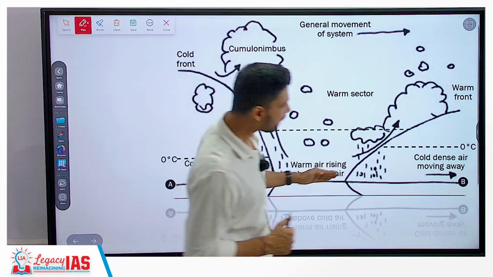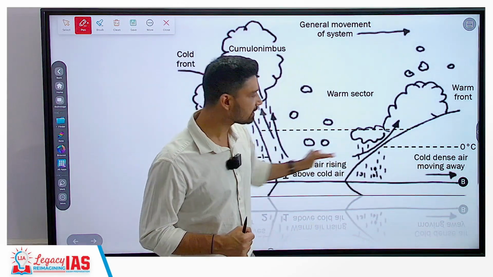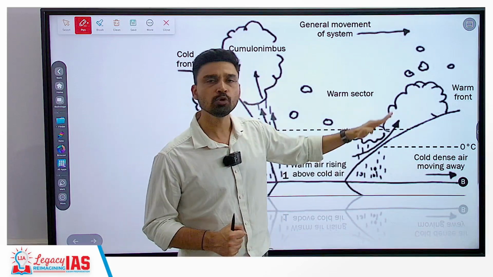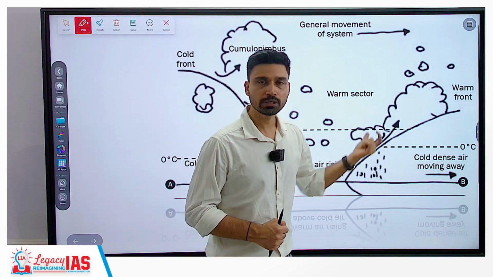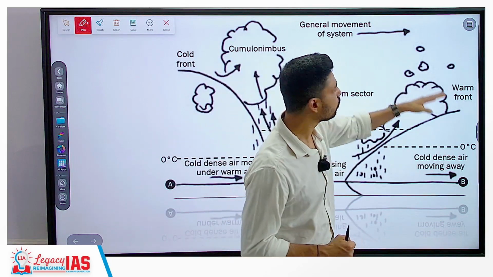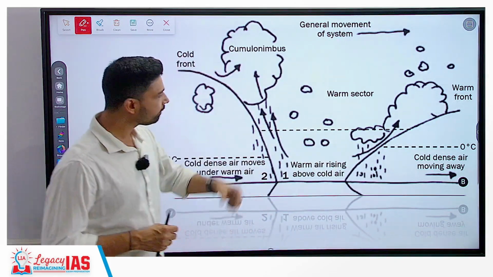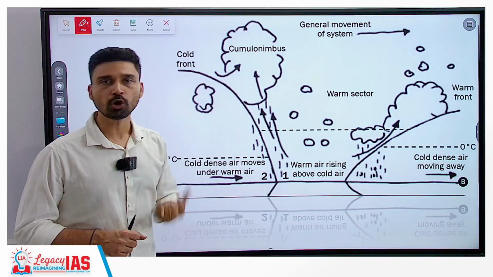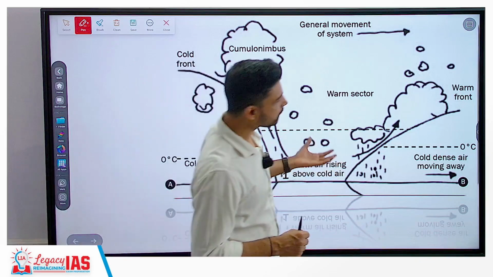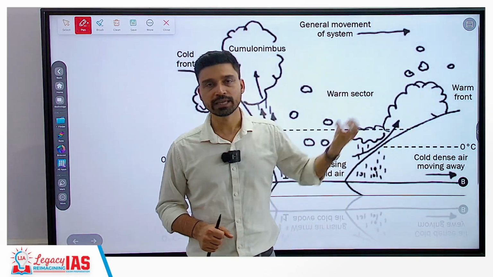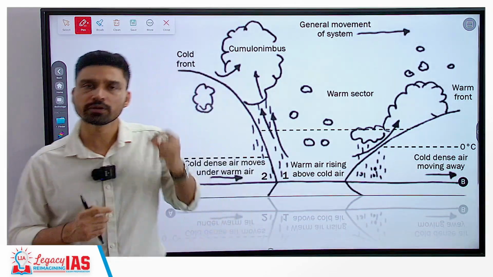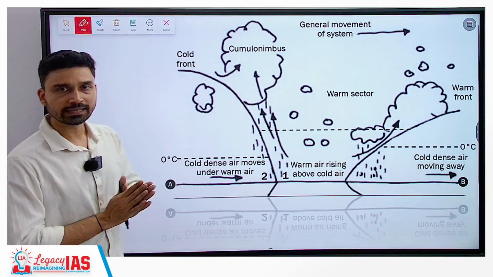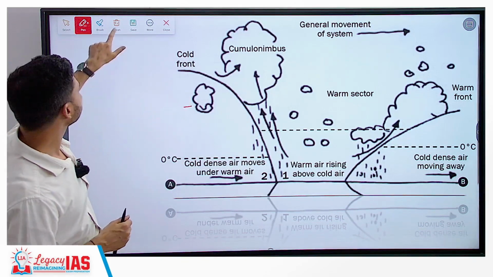On the other hand, if you look at this particular region, because here it is warm air that is active, pushing against the cold air, it rises along a gradual, less steep, gentle slope, and here the condensation takes place at a slower rate, forming a cloud that is called a stratus cloud. So a difference in rainfall also results, because the cumulonimbus cloud causes short duration heavy rainfall with thunder and lightning, while the stratus cloud, as we have discussed in the case of the warm front, causes long duration, drizzle-like rainfall that is not associated with thunder and lightning. So that is how we can understand the development of a temperate cyclone.